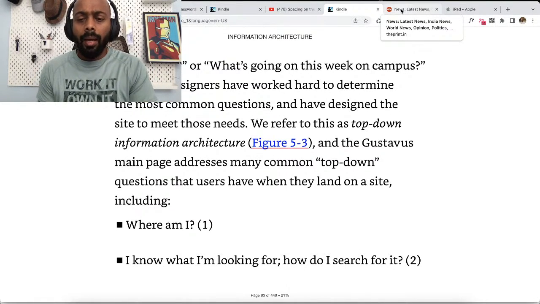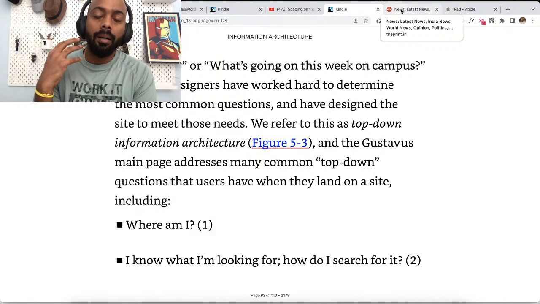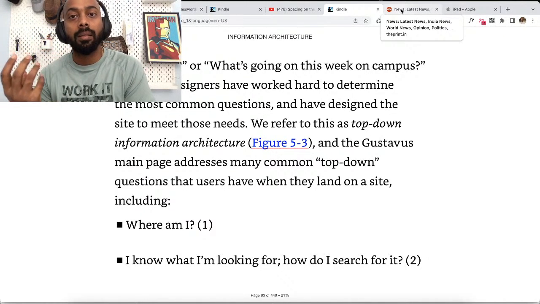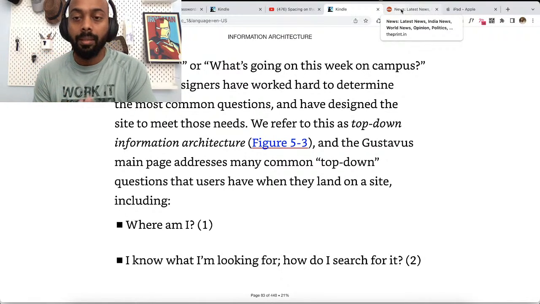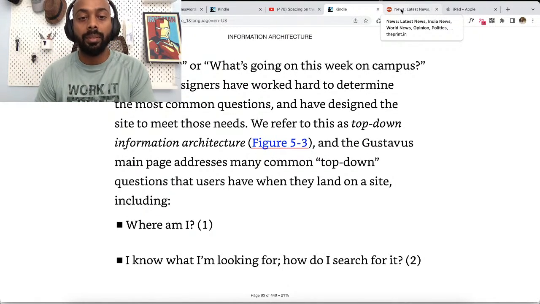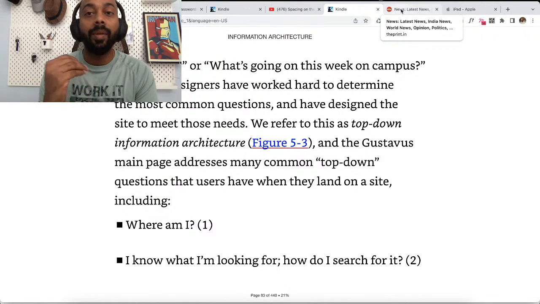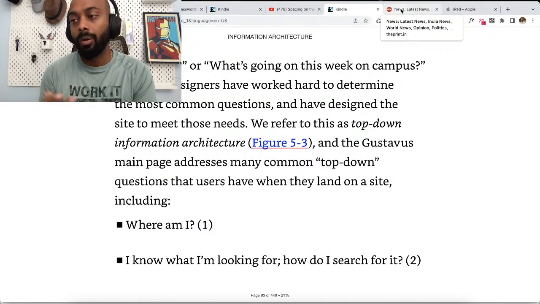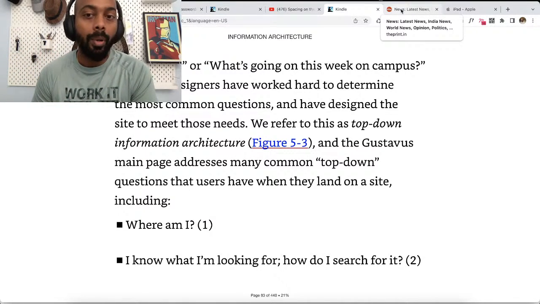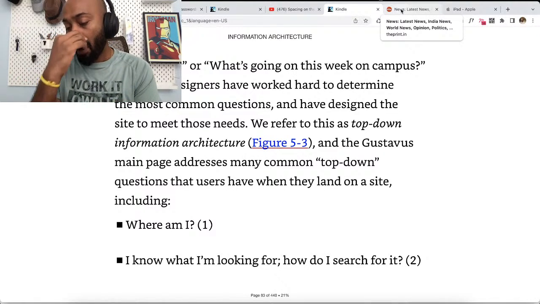Top-down information architecture is one way to see if your website answers the common questions your users may have. And of course, these are common questions; there may be very specific questions that your audience needs answered, so you should also think about that for your product and website.